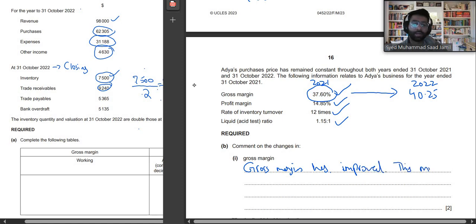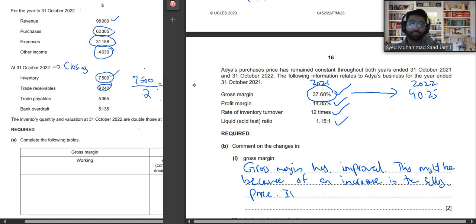has improved. This might be because of, now you guys have to state the reason. This might be because of, what can be the reasons? For example, this might be because of an increase in the selling price of the product. Another reason can be, it may also be because of decrease in discounts allowed or discounts offered, discounts allowed.